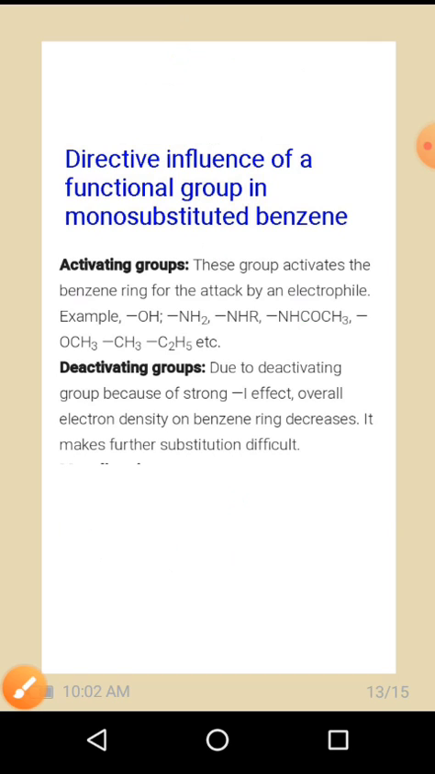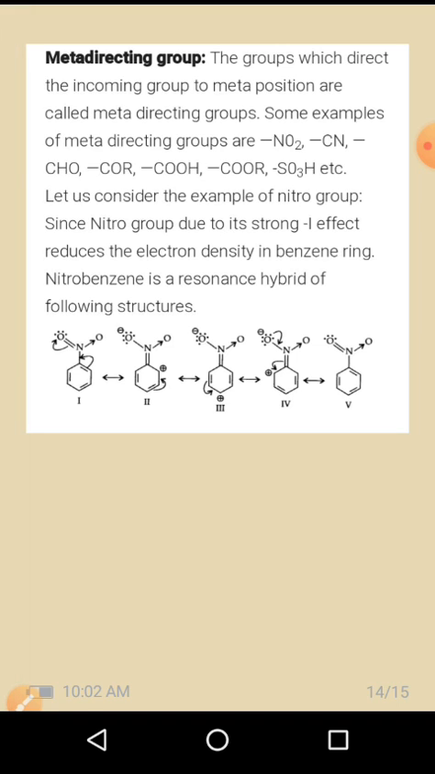Due to the deactivating group, because of the strong minus I effect, the overall electron density on a benzene ring decreases. It makes further substitution difficult. So if deactivating groups are present, further substitution is difficult in case of a benzene molecule. An example is aryl halides; halogens moderately act as a deactivating group.